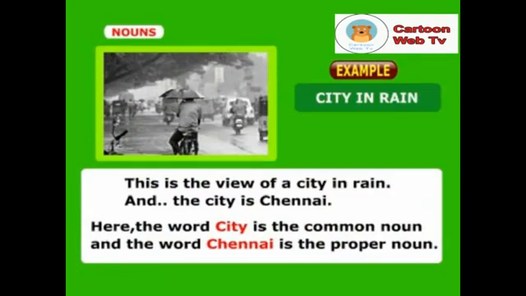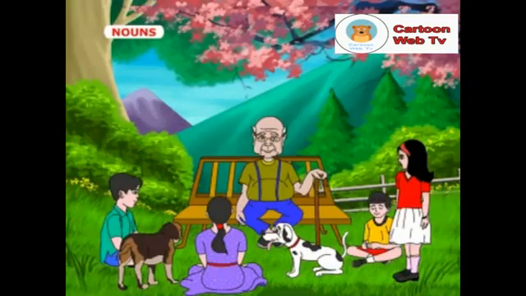This is the view of a city in rain, and the city is Chennai. Here, the word city is the common noun and the word Chennai is the proper noun since it refers to a particular city.